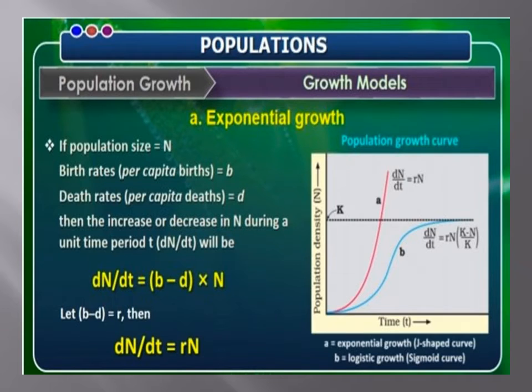Sex ratios. It refers to the ratio of male and female individuals in the population. For example, 60% of the population are female and 40% male. The ratio of females to males will be 3:2.